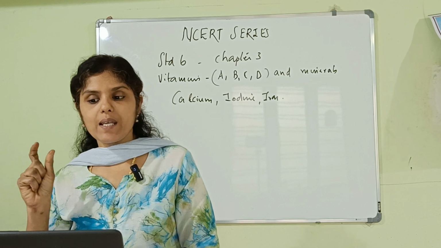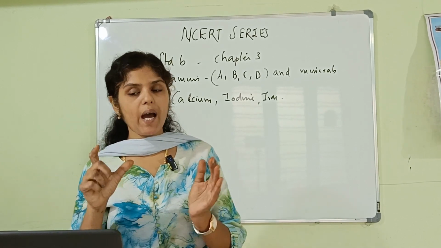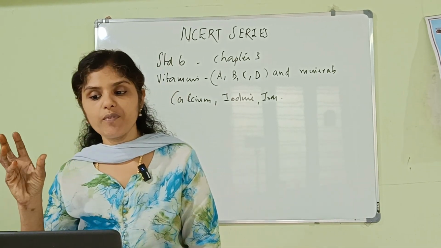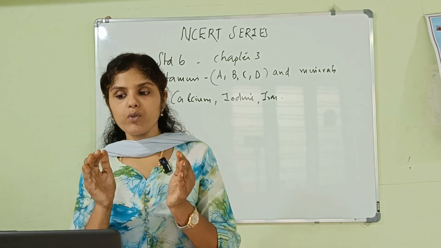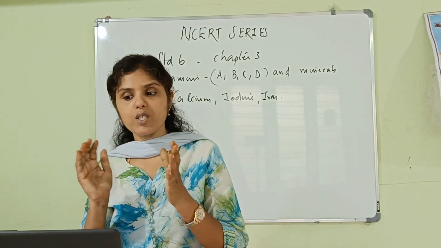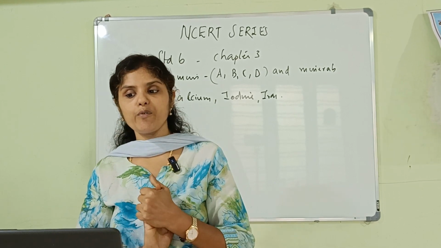The vitamins, that is vitamin A, B1, C and D, and those minerals, that is calcium, iron and iodine, are the two groups of components that protect our body from various diseases. So we have to understand which are the major components of food that protect our body from various diseases. That is, vitamins and minerals protect our body from diseases.